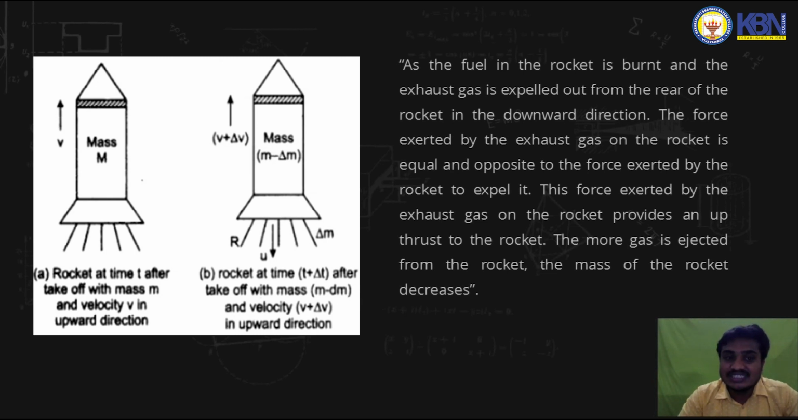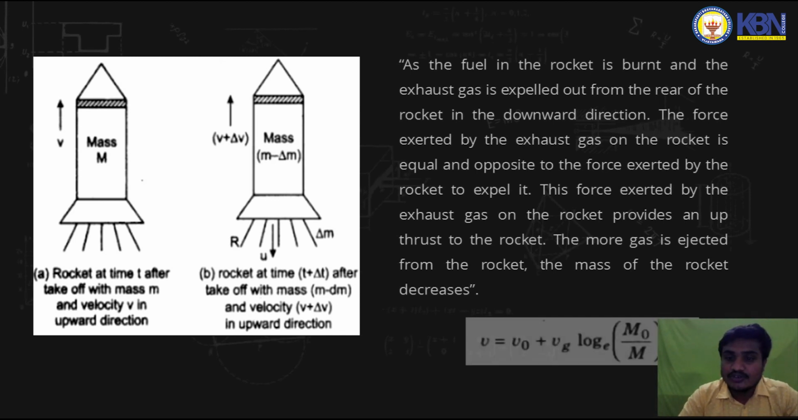By using these relations and the review of Newton's laws of motion, we are going to derive the equation v = v naught + u log_e(m naught / m) + g t, where v is the velocity of the rocket, g is the gravitational acceleration acting on the rocket, m naught is the mass of the rocket in the initial case, and m is the mass of the rocket at any instant of time. This is the equation of motion of a rocket.